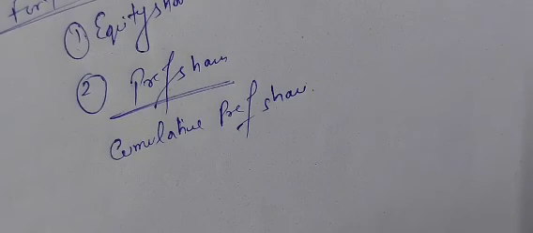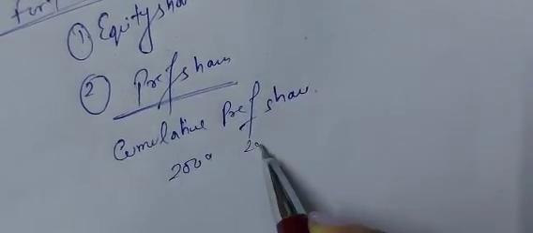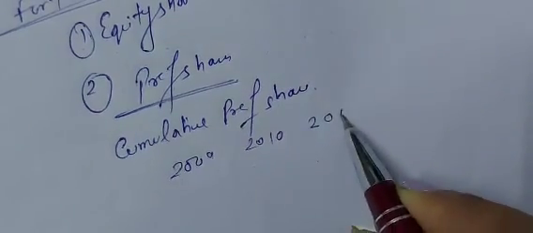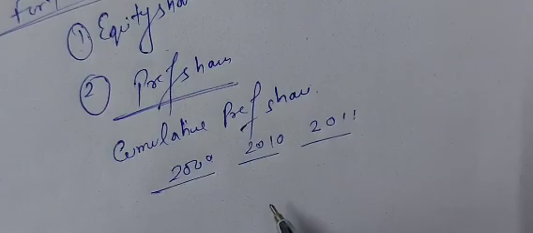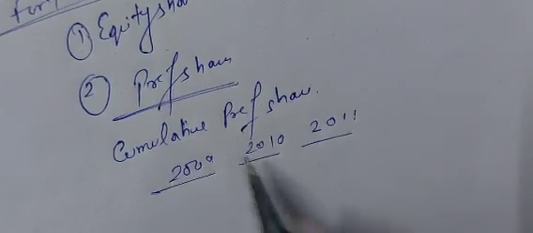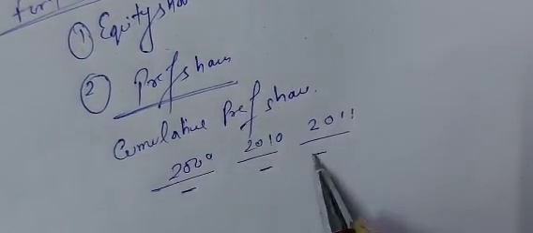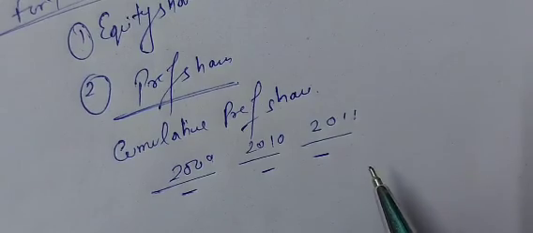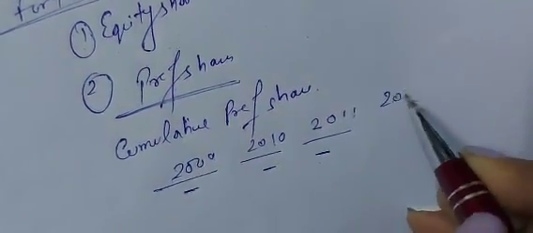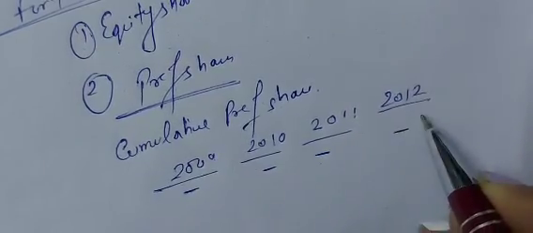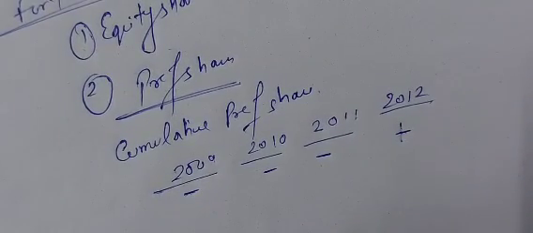Suppose in 2009, 2010 and 2011 the company suffered loss in these 3 years. So it was not possible for the company to pay dividend to the preference shareholders. Now in 2012, the company has earned profit.